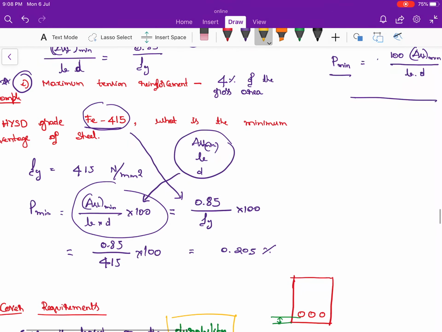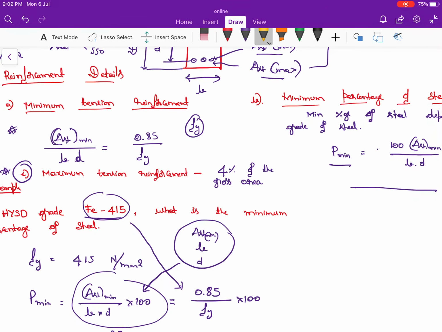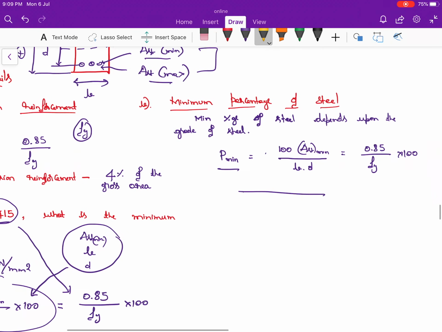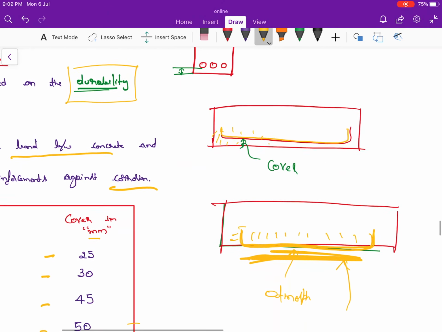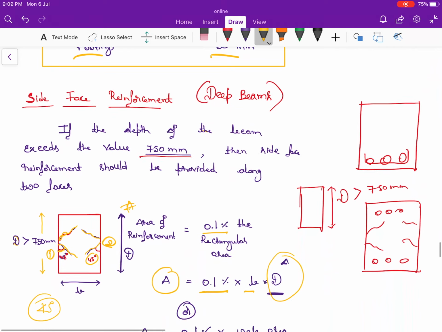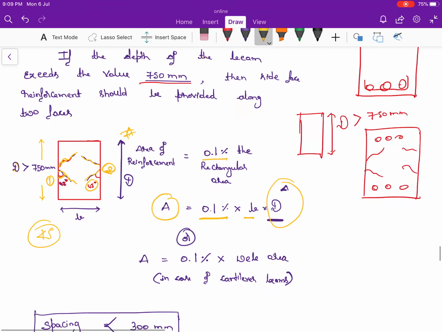But in the previous equations we have studied, in order to find the Ast minimum and all, we have seen they have given the effective depth. But in case of side face reinforcement, don't get confused. Here we are using overall depth of the beam. In case of cantilever beam, 1% into web area.